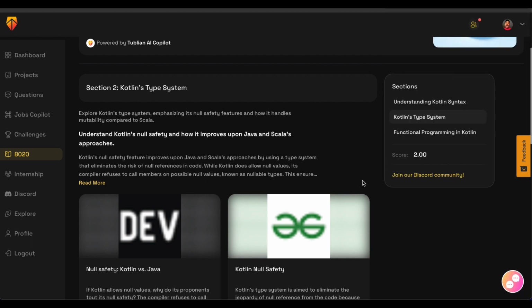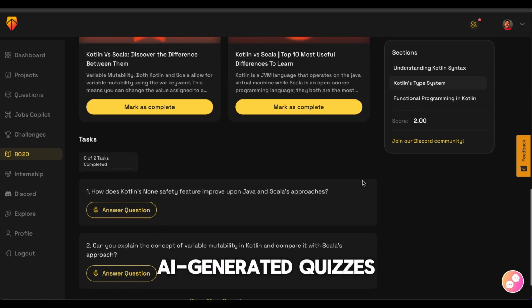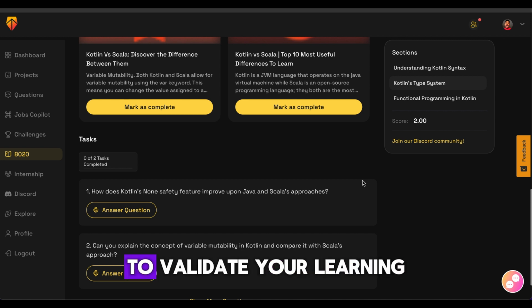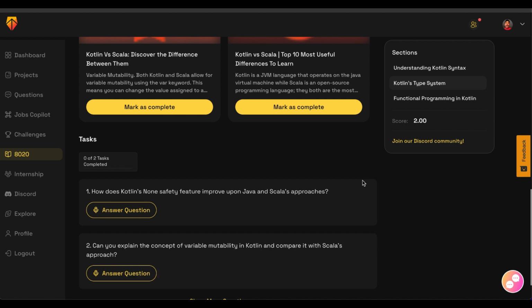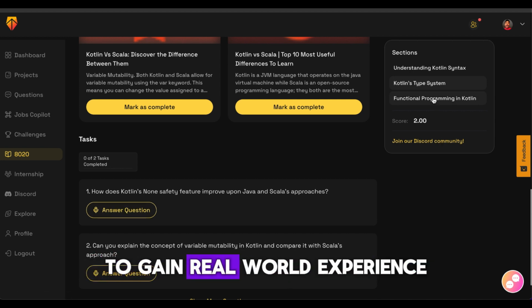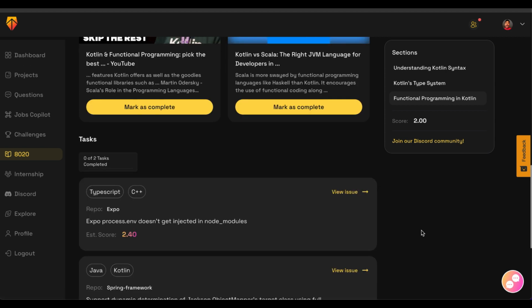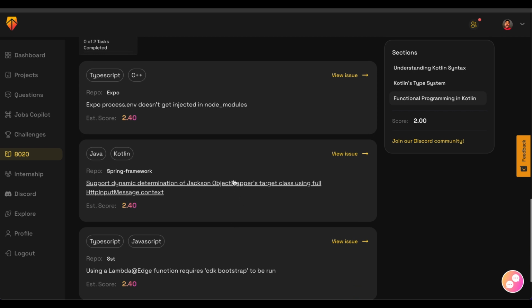To make this 8020 roadmap, phases and courses more effective, it also has a section for quizzes. These quizzes are all AI generated. This helps you validate your learning. So you can have a conversation, use your microphone to respond, and it will validate your answer to help you out. Some sections are also mapped to open source projects. So it's not only about learning, it's also about applying, which makes 8020 a very effective learning platform. In this case, it found relevant open source projects that I can contribute to and gain real-world experience on Kotlin.